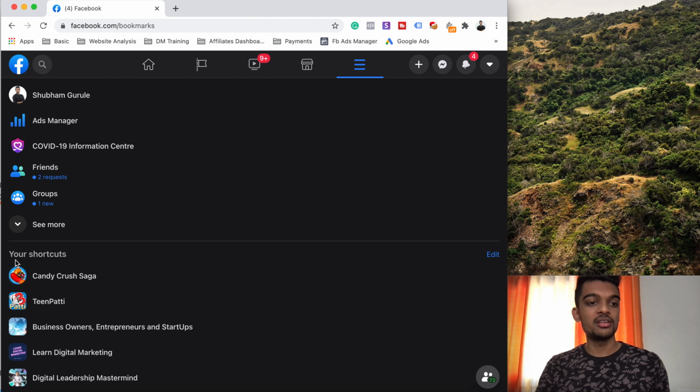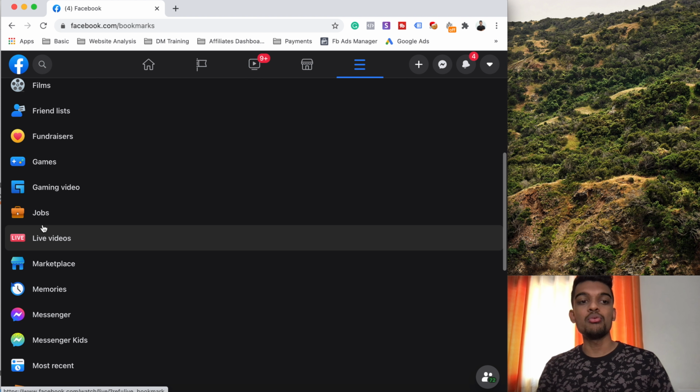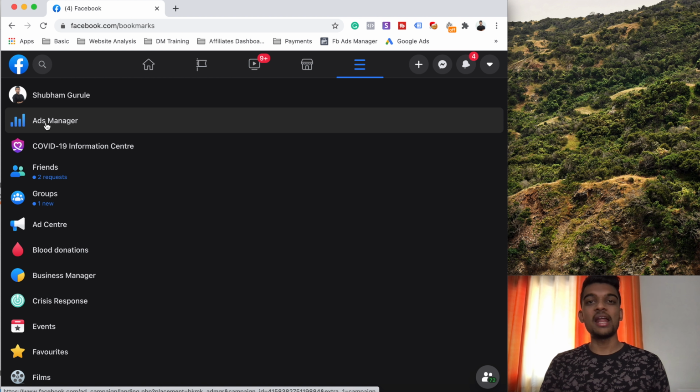In that section, you can click on the see more button and you will see it down somewhere here. But I generally log in from here only, so you can log in to Facebook Ads Manager from here. The basic procedure is that you need to enter your name, your email ID, and your phone number, something like that, and you will enter into the Facebook Ads Manager.